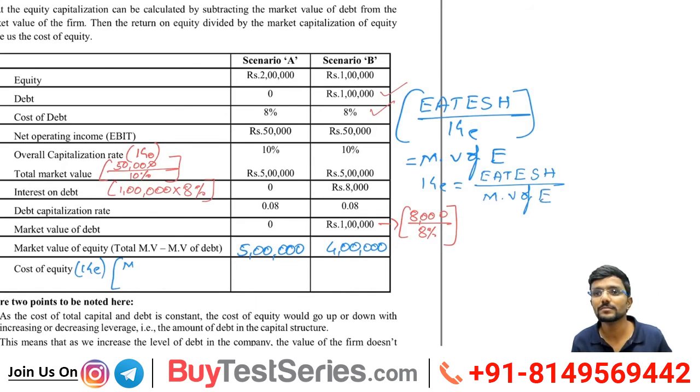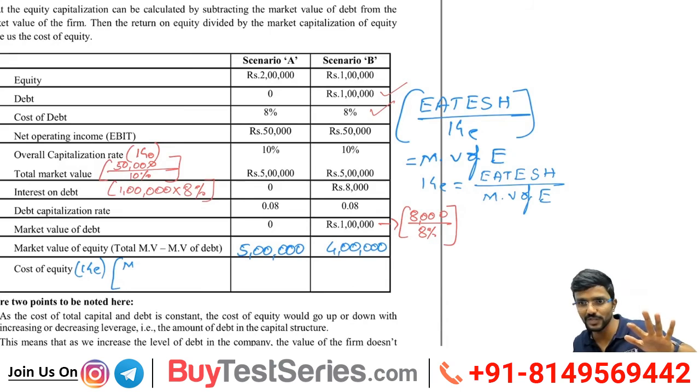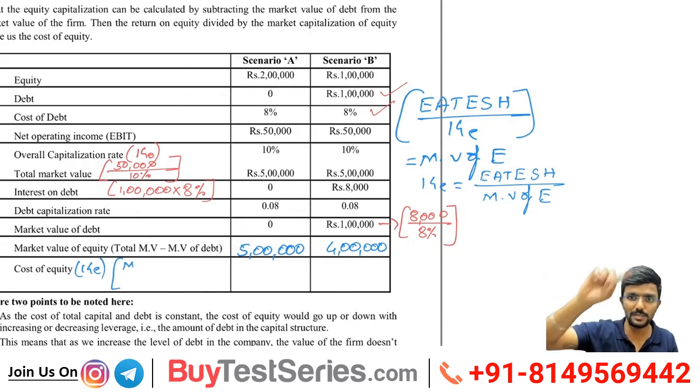Any confusion? I just reversed it. KE went to the opposite side, so it goes to the numerator. The other one, market value of equity, comes to the denominator. When one thing goes to the opposite side, numerator becomes denominator, denominator becomes numerator, plus becomes minus,